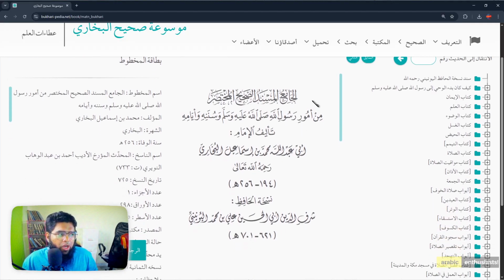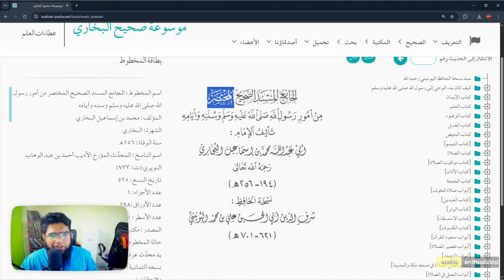Obviously, Sahih al-Bukhari is al-Jami' al-Musnad al-Sahih al-Mukhtasar. Jami' means it includes all the chapters. It has talaq and everything about buyu and all that. It's Musnad. Musnad means what? It goes back to Rasulullah sallallahu alaihi wasallam, the chain. And this is Sahih. He's collected only authentic ones. And this is just a summary. Mukhtasar is not meant to include all of these hadith, because there are around how many? 7,000 something hadith. But if you remove the repetition, only 2,000, 2,300 hadith in Bukhari. So this is a short summary.